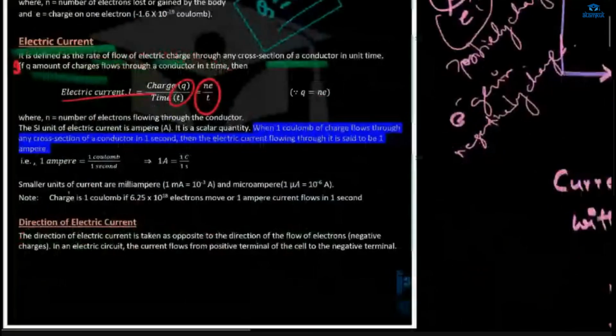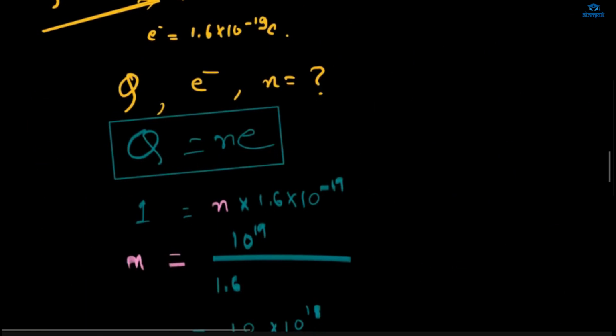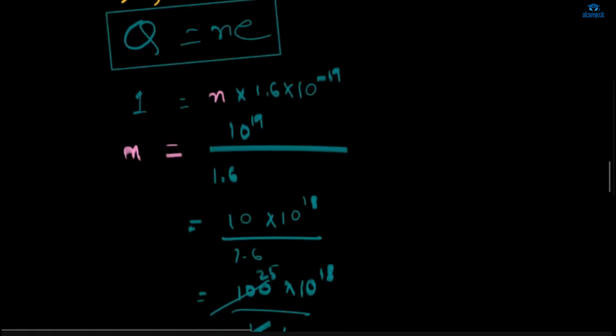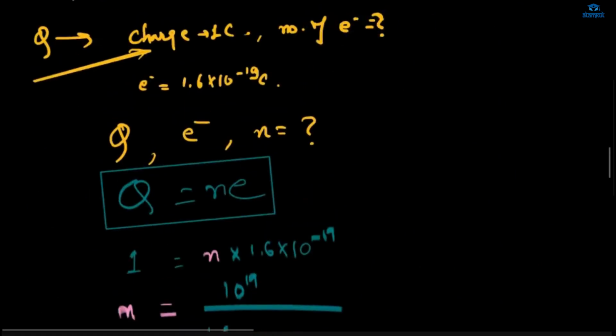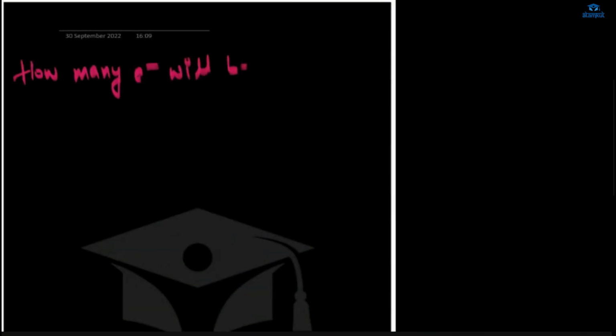Yes or no? And tell me, Safia, that day I did one question. Q is equal to Ne. How many electrons will be there in one coulomb of charge? Just do it, Safia, and tell me. You have to do the whole calculation. Which formula to use? What is given? What are you already knowing, and what to find? This you have to figure out and solve for the number of electrons.